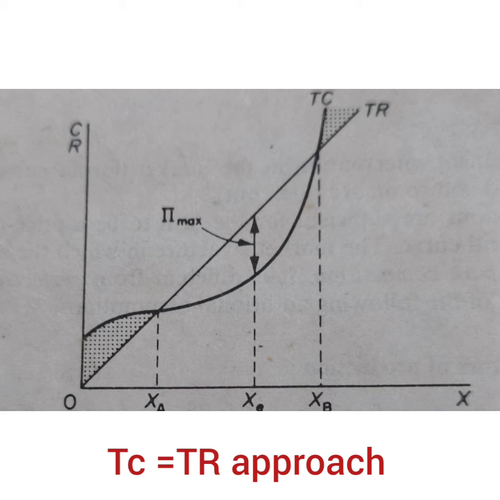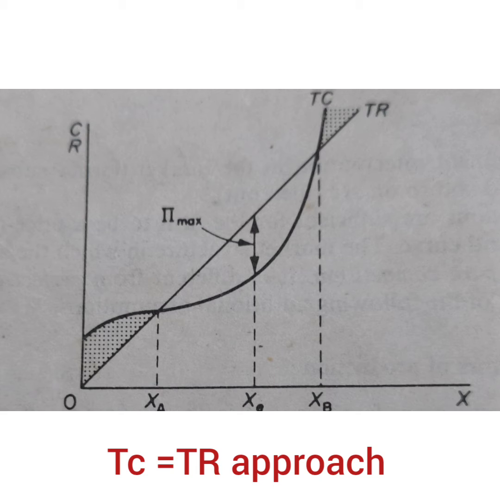We are going to see the short run equilibrium of a firm under perfect competition. We have already learned that perfect competition is a market condition in which there are a large number of buyers and sellers selling identical or homogeneous products. They have perfect knowledge. In the case of equilibrium, the firm is said to be in equilibrium when it maximizes its profit. That means a firm reaches its equilibrium position when it produces or supplies that quantity of output which maximizes its profit. So when it gets maximum profit, the firm is said to be in equilibrium.